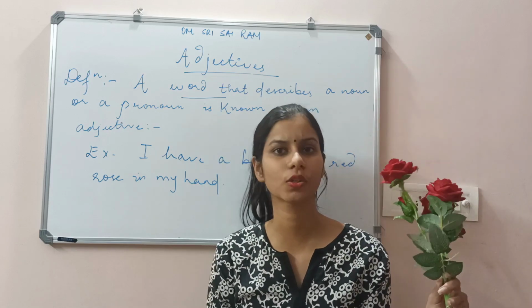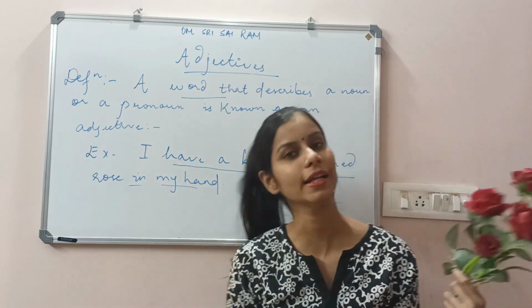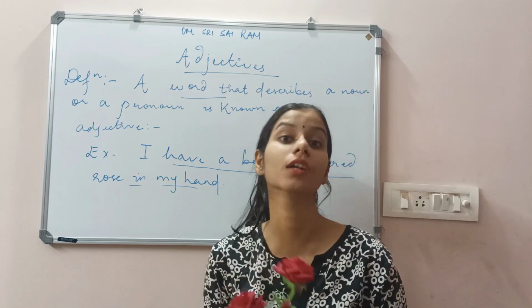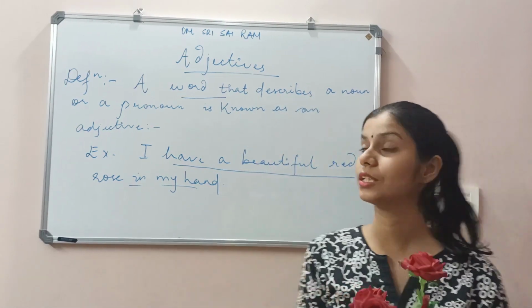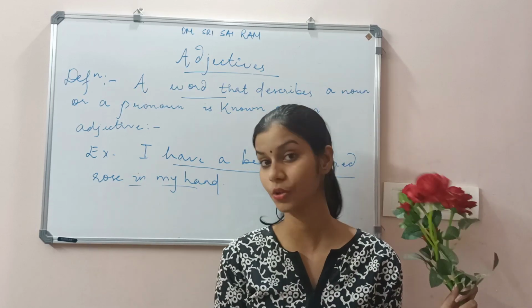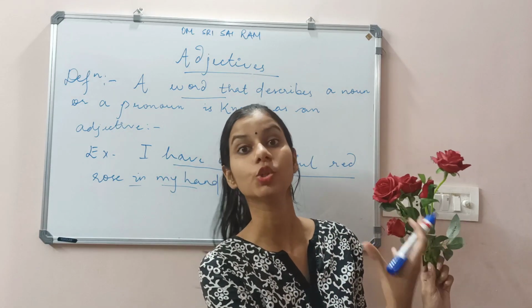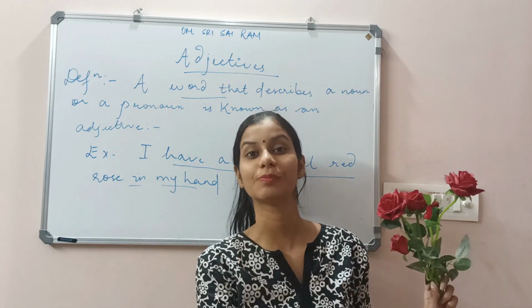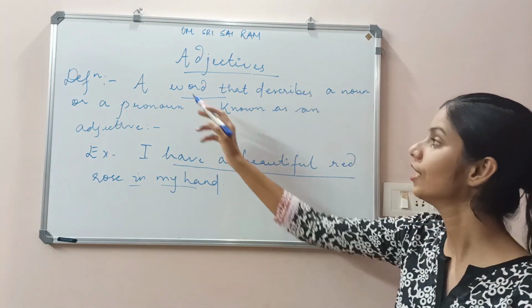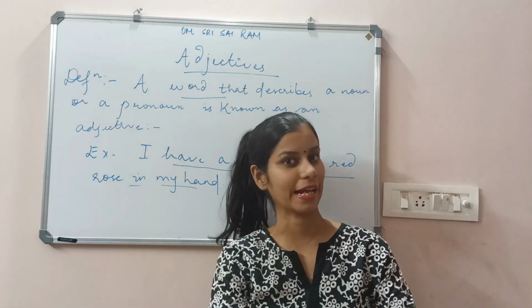So here I am holding the rose. What I said, I have a beautiful red rose in my hand. So this word beautiful defines the color of the rose. It gives the beauty of the rose. It clears us about this beautiful rose. So when I am describing this flower, here I am showing the adjective. Here I am explaining the kind of adjective. So adjective definition is a word that describes a noun or a pronoun is known as adjectives.